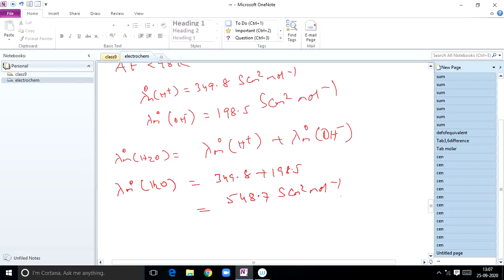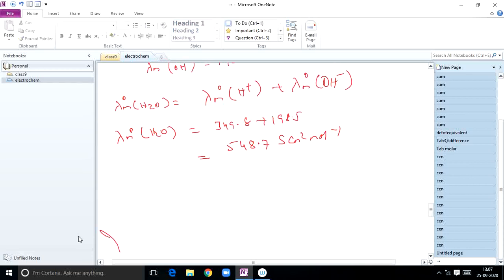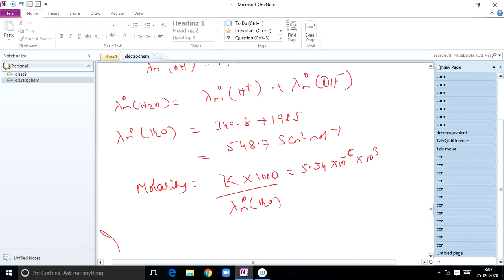After calculating lambda m naught of water, you know the relation: molarity is equal to kappa into 1000 by lambda m naught of water. That is equal to 5.54 into 10 power minus 8 into 10 cube by 548.7. Finally, if you solve all this, you will get 1 into 10 power minus 7 mole per liter.